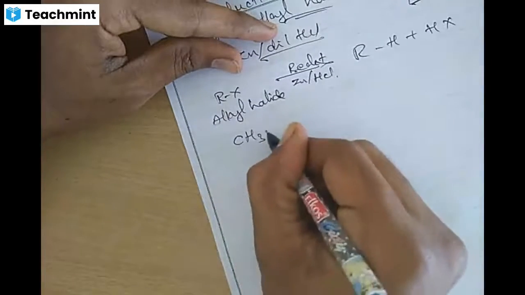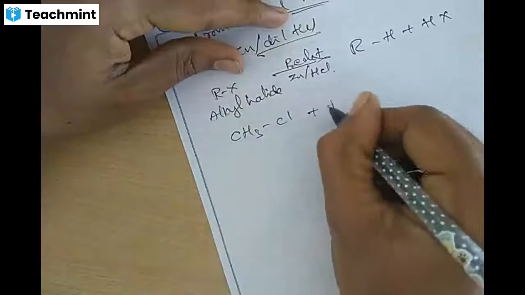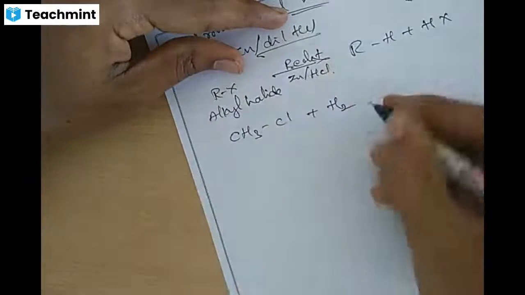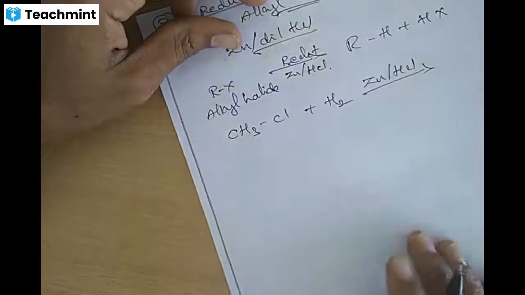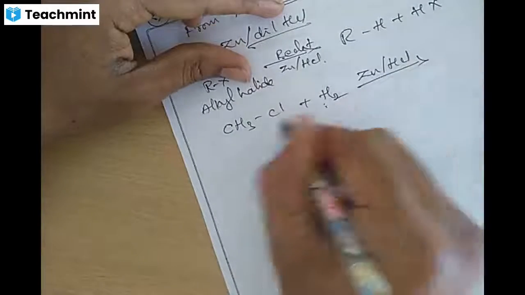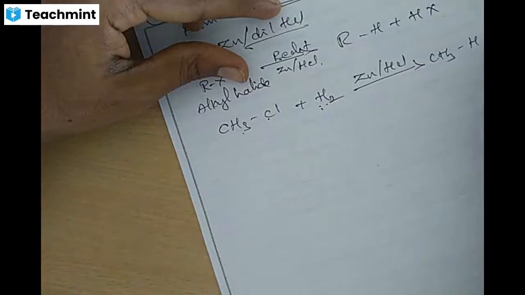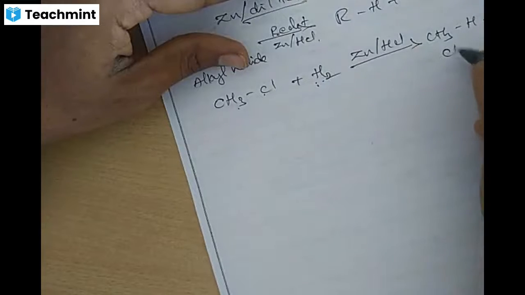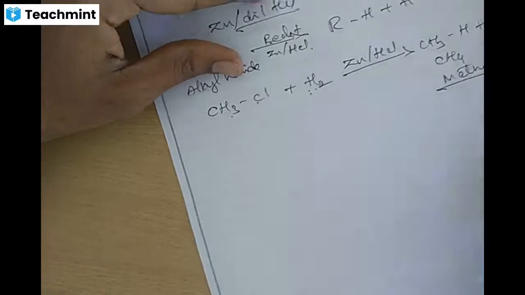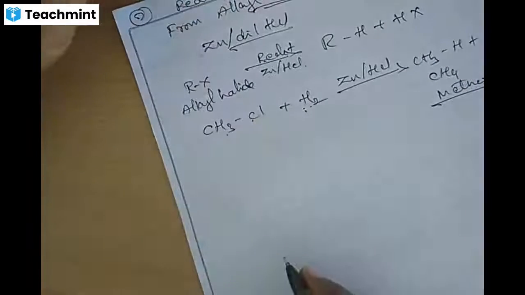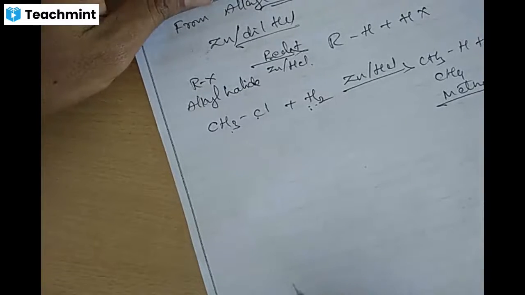Example, CH3Cl, methyl chloride, chloromethane. On hydrogenation, H2 in presence of zinc and hydrochloric acid, we get H and Cl forming HCl, and H and CH3 forming CH3H plus HCl. CH3H is CH4, methane, with the formation of hydrochloric acid. Okay, so by reduction of alkyl halide we can prepare alkanes.